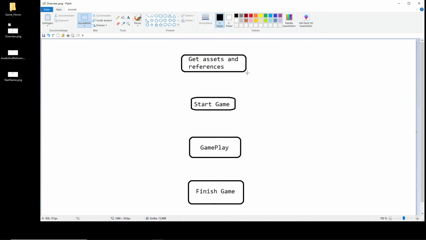In my last video I said I want to use the horror engine, and the horror engine already has an inventory. If I don't know that I'm using the horror engine with the inventory, then I probably have to create an inventory, and that would take a lot of time. Now that I know that I'm getting this horror engine which has an inventory, I can skip the whole process.